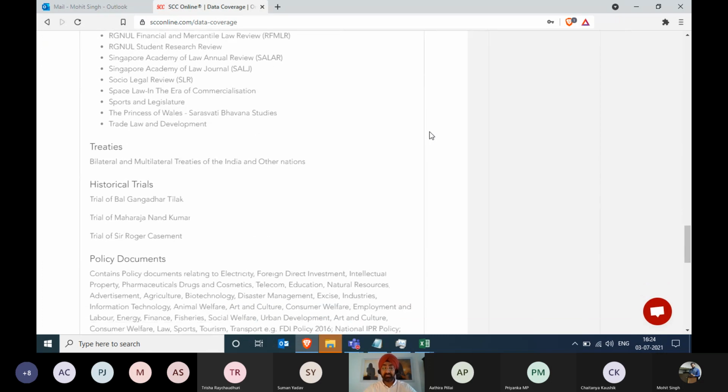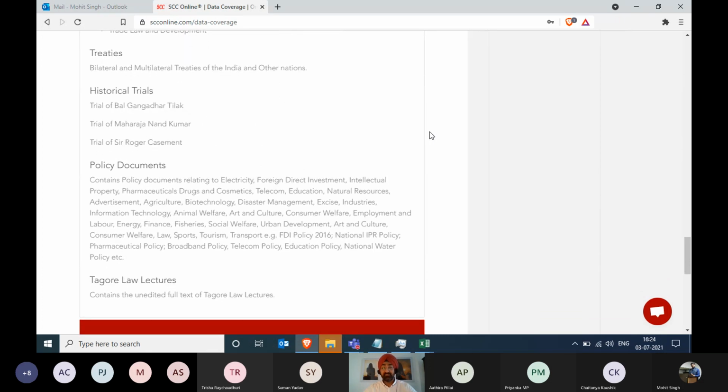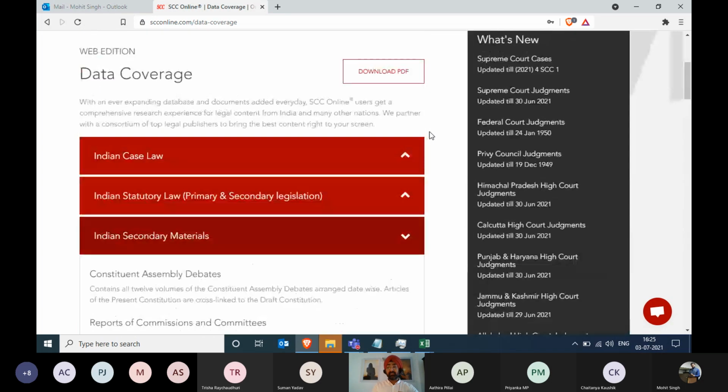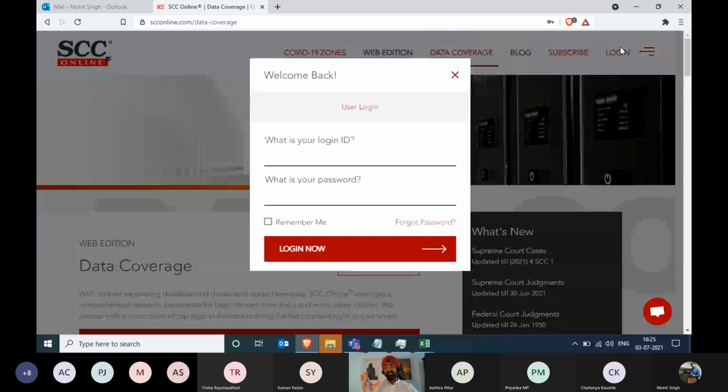The legal articles, there were 50 articles. I remember 2 months back in the month of April, the number has increased to 62 now. There are 62 articles, journals that we have data from, so you can access those as well. Mohit, let's go back to login. So I've shown you this particular domain or a place that you can come over here and do your research. Mohit, could you please log in with your ID?